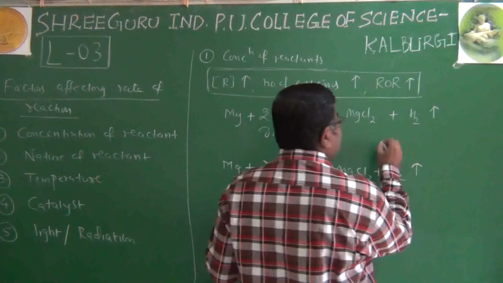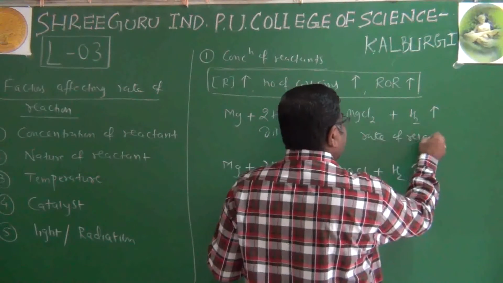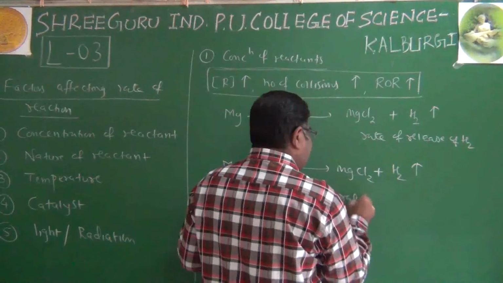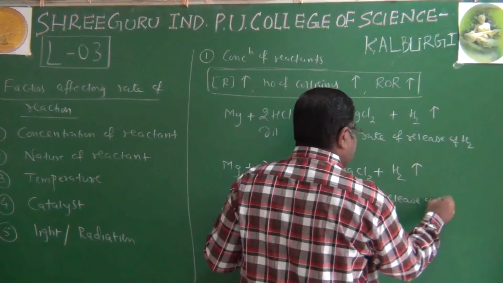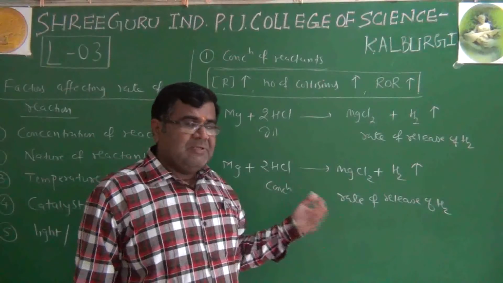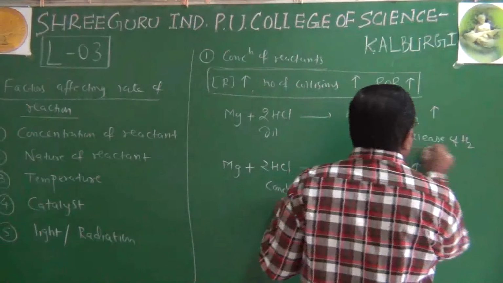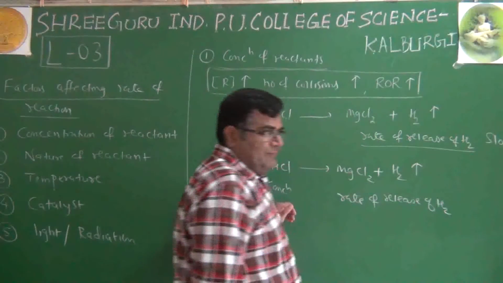The rate, we call it the speed of release of hydrogen, because hydrogen is one of the products here, and we can actually see the bubbles come out. The speed of release of hydrogen is slow here.